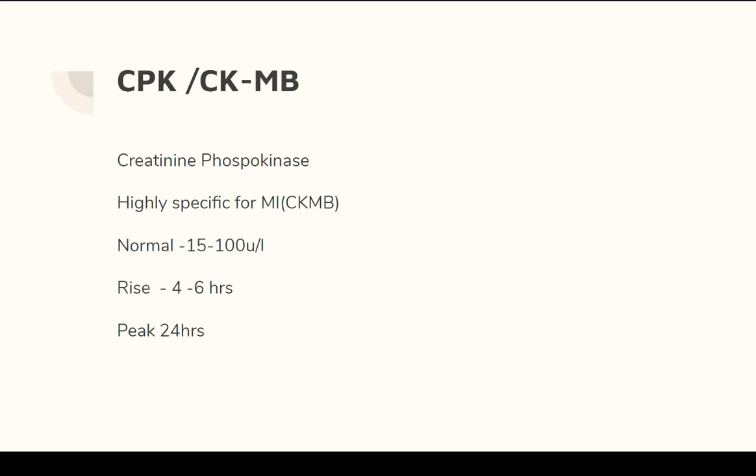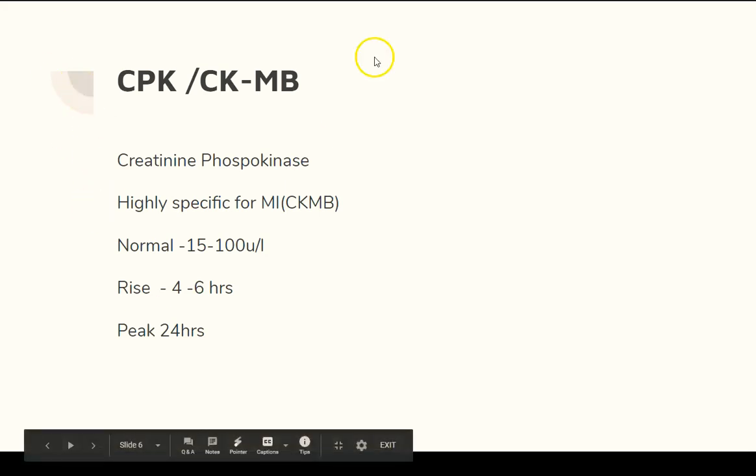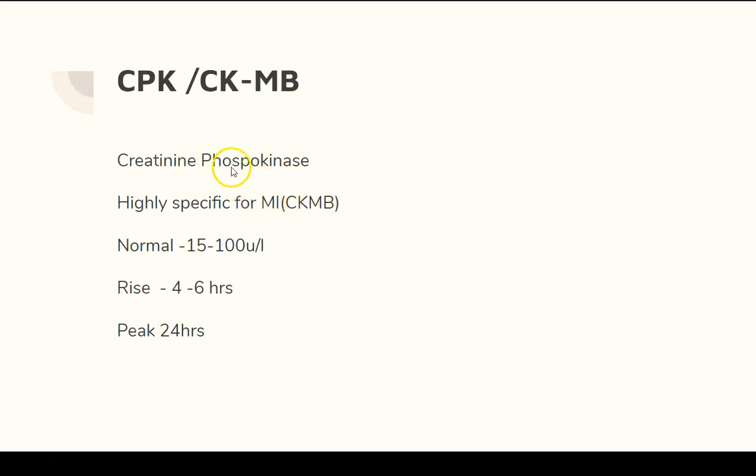The next one is creatinine kinase or creatine phosphokinase. There are different types of creatinine kinase available: MM, MB, BB. Some of them are released from the skeletal muscles, some from the cardiac muscles, and some from the brain tissues. So here CKMB is a specific test for myocardial or heart damage. Creatinine phosphokinase MB is a coenzyme which is used in myocardial infarction. Very highly specific. If the CKMB is increased along with the TROP-I, it confirms myocardial infarction.